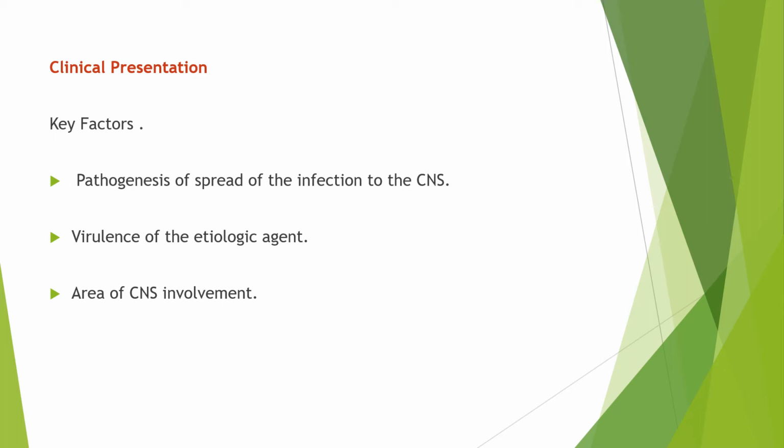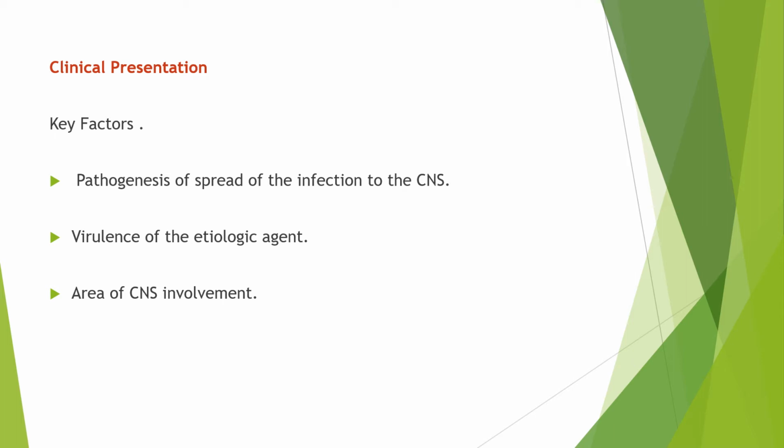If the area of CNS involvement is the brainstem, then the condition would be complicated because the cardiovascular and respiratory centers are found in the brainstem, and there is also the reticular activating system. So any mild infection of the brainstem would cause drowsiness, and respiratory and cardiac compromise may occur.